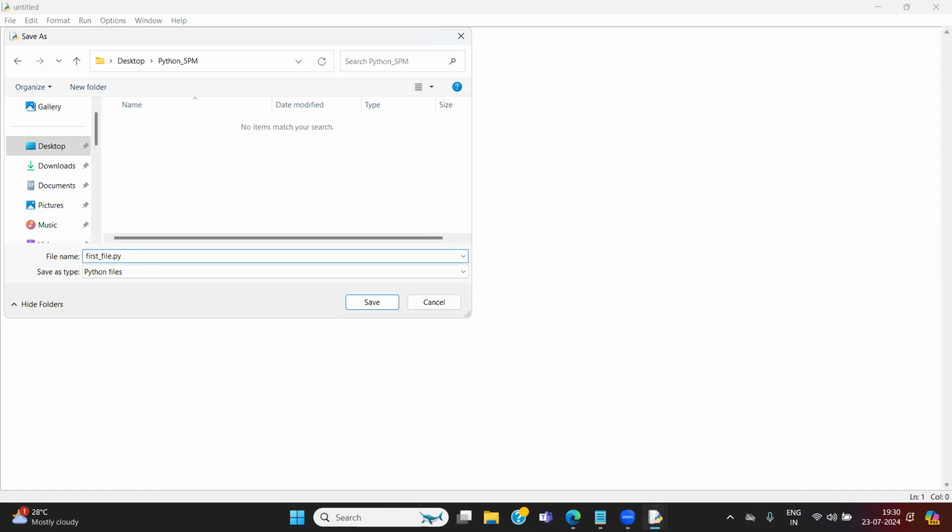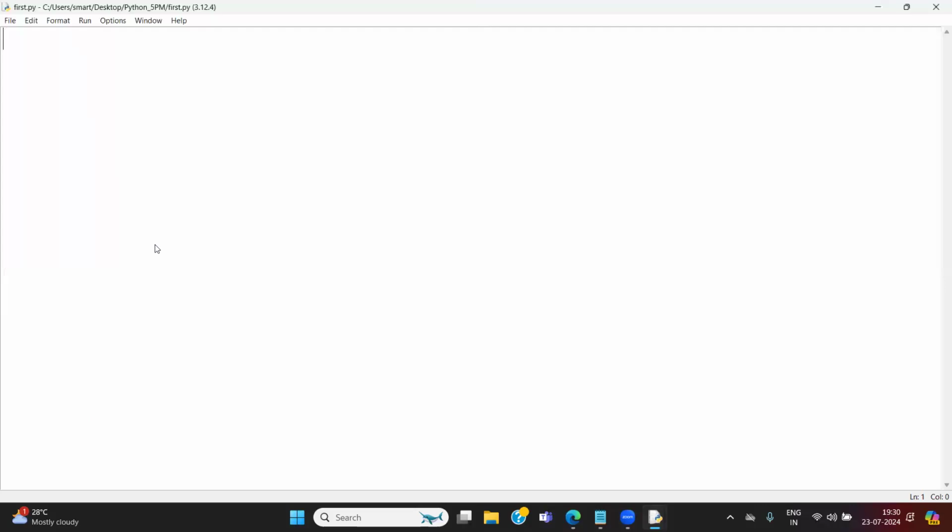My file name is first underscore file, or you can give first dot py, no issues. Dot py is mandatory. The name of the file is your wish. You can provide your name also. Dot py is mandatory. Just click on enter button. So now this empty screen is Python screen. Now you can write the same product name as a Python program.